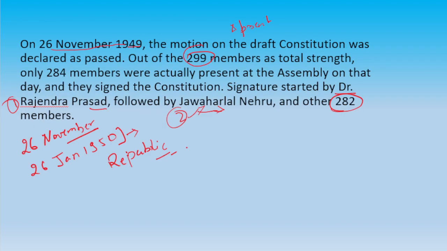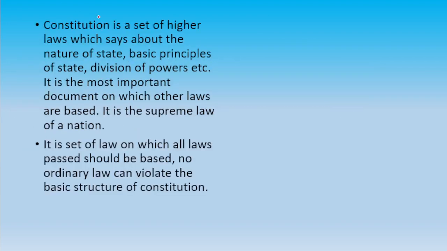Now we will study what is basically, we have learned everything about the Constituent Assembly. Now, what is a constitution? You know, not every law in the country is mentioned in the constitution. For example, during COVID-19, what did the government of India tell? That it is compulsory to wear a mask. Okay, and this thing is not mentioned in the constitution.